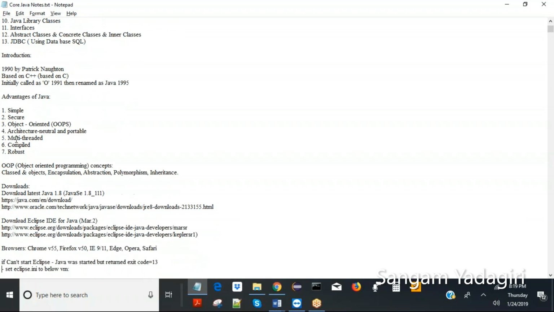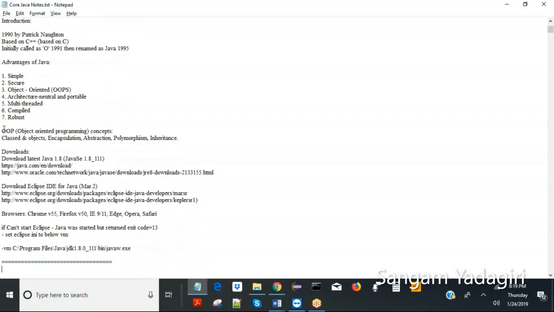Okay. What are the advantages of Java? The main advantages compared to its predecessors, C and C++, are that it's very simple. Like I said, you just need to know what to use, that's all. And it's very secure. That is the second most important thing, why most projects prefer Java over other languages like .NET or others. So it's very robust and almost 99% hack proof. It's not 100%, but 99%.